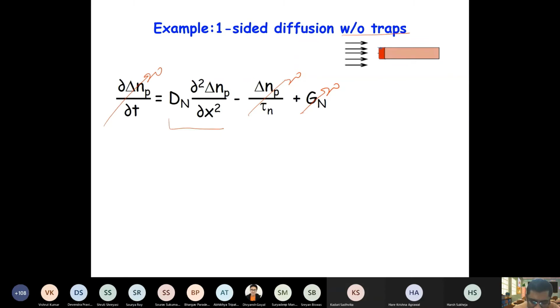So what do we have? D times dn by dx goes to 0, so delta n will be some kind of ax plus b.